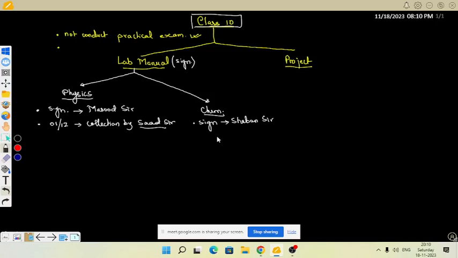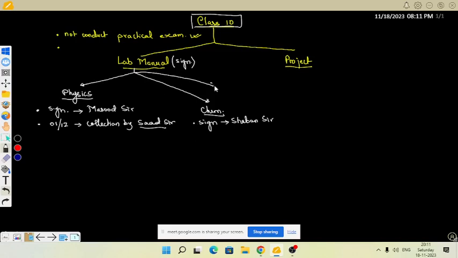One practical is left for chemistry also. After that, the students have to write those practicals. If they have not made lab manuals but have made practical files, the practical files will be covered with the school cover. Tell them to cover it. They cannot submit just a normal practical file; they have to cover it with this school cover. But if they are submitting a lab manual, the lab manual will not be covered. Is it clear? Okay, sir.